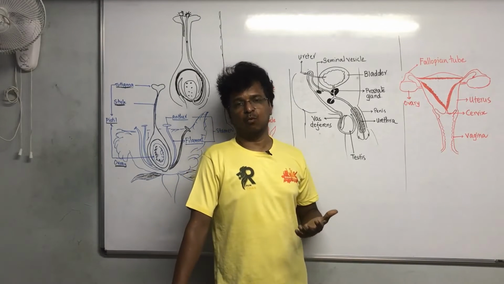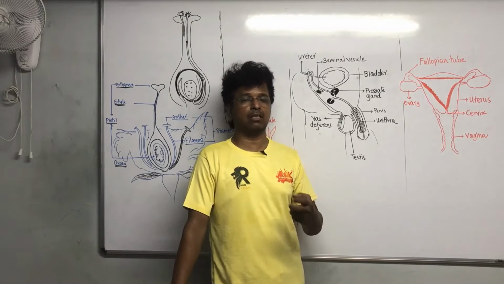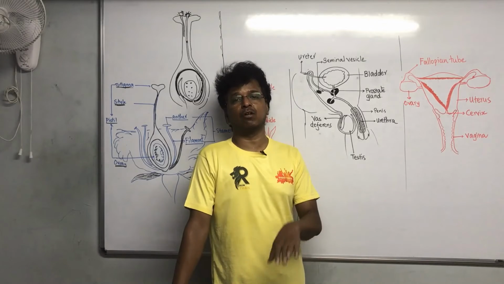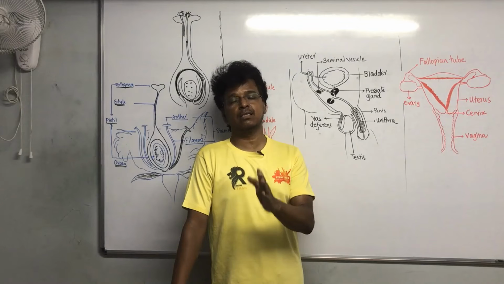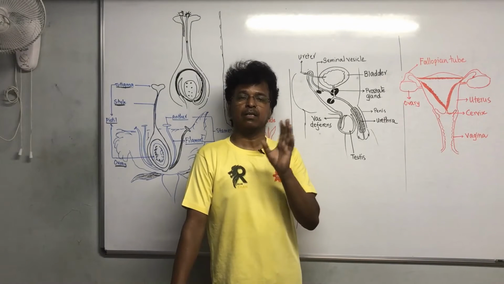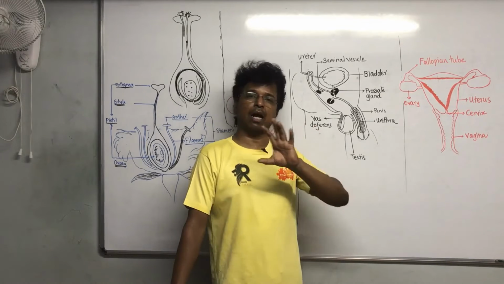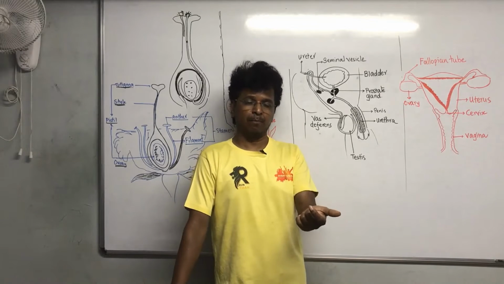Why are these changes required? Just because there are hormonal changes taking place in the body. Certain hormones are secreted which are needed for the sexual mode of reproduction. Before the age of puberty, the sexual organs are not highly developed or prepared for reproduction.